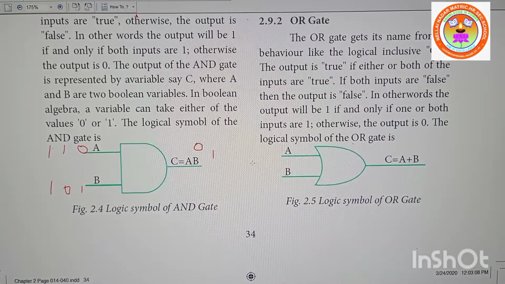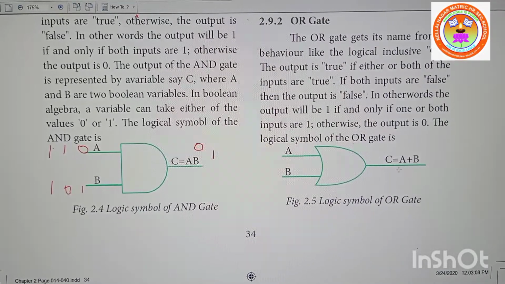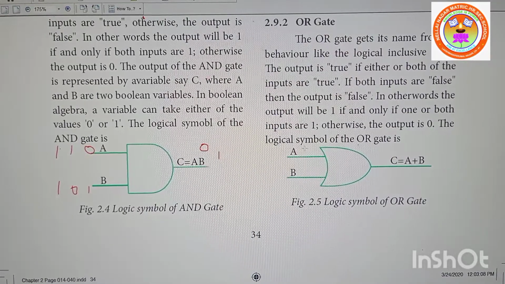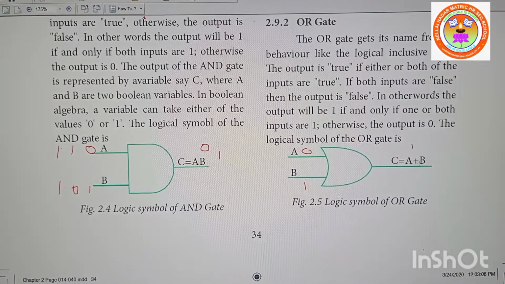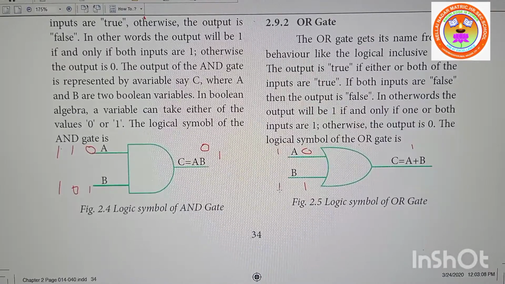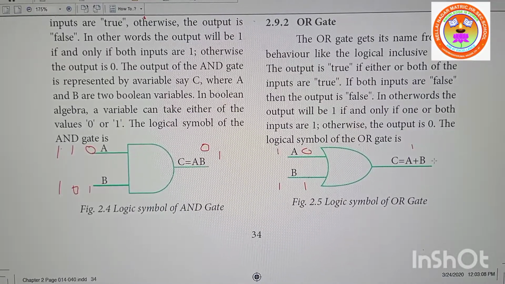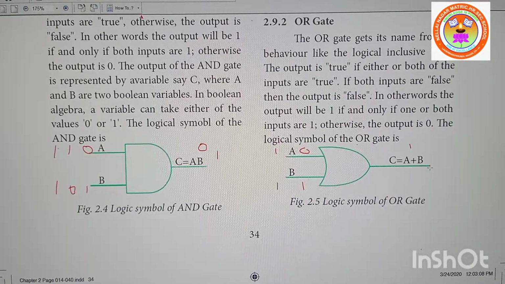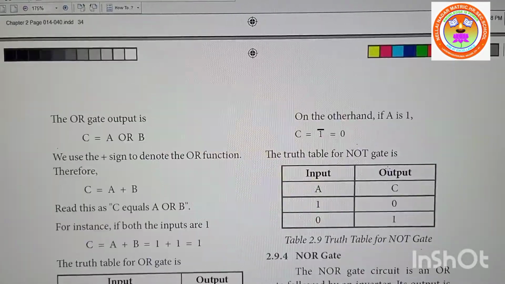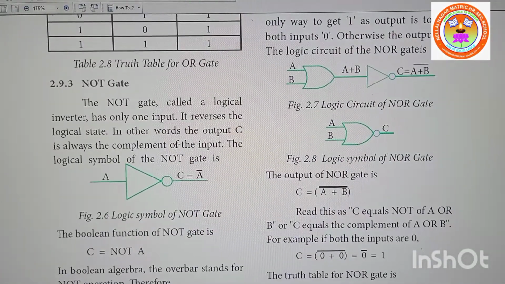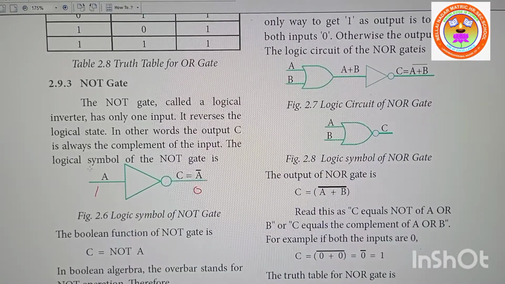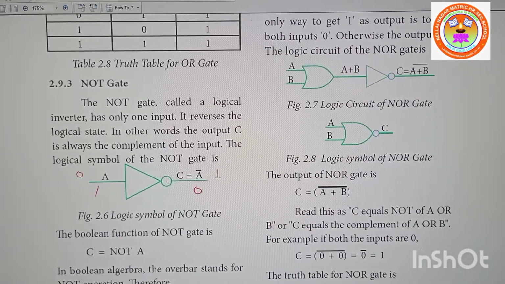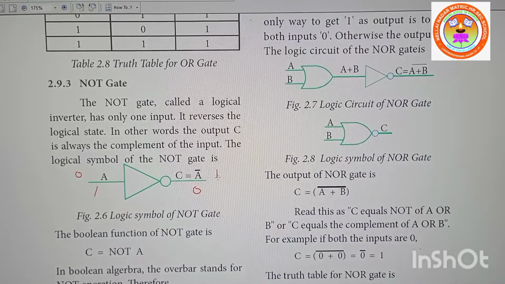Is it clear? Same way OR gate: 0 and 1, 0 plus 1 is 1. 1 and 1, 1 plus 1 is 1. Same way NOT gate: if I give 1, inverse is 0; 0 inverse is 1. Understood about the components?